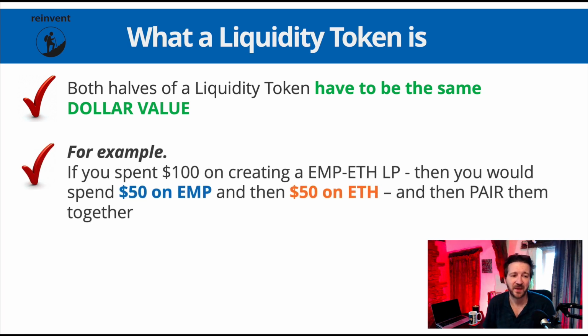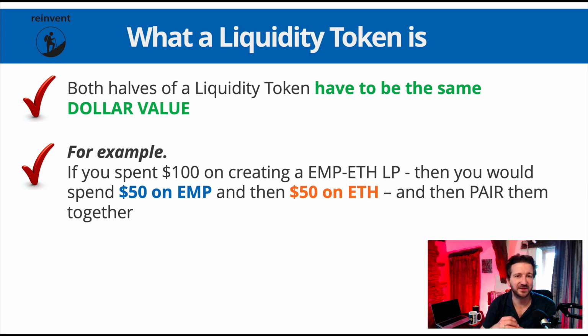So, for example, imagine we wanted to spend $100 on creating an EMP ETH LP token. So I've got a budget of $100, perfect. Then what would actually happen is the token itself would be made up of $50 worth of EMP and $50 worth of Ethereum. Now, there will be different numbers of those tokens in the liquidity token, because the price of Ethereum and EMP is completely different.